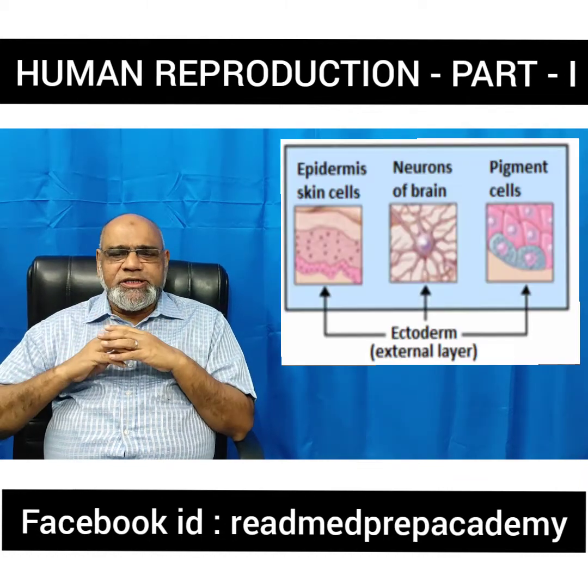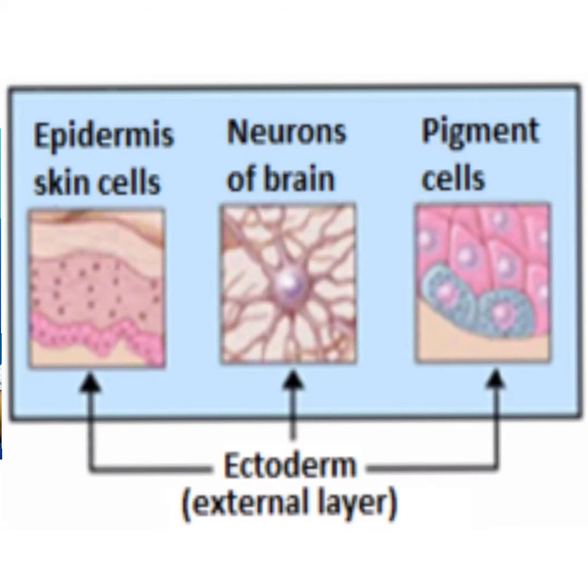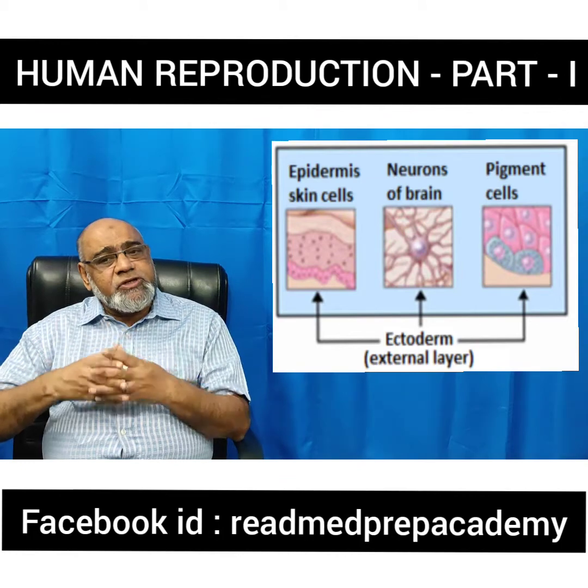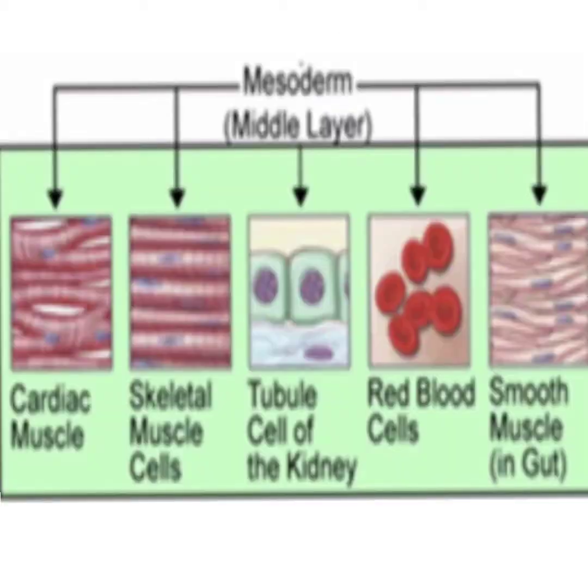When you take the ectoderm, which is the outermost layer of the gastrula, the epidermal cells are formed, the neuron cells of the brain are formed, and the pigment cells are also formed. Now, what are formed from the mesoderm? Muscle is formed: the cardiac muscle, the skeletal muscle, the smooth muscle of the intestines, the tubular cells of the kidney, and the red blood cells.